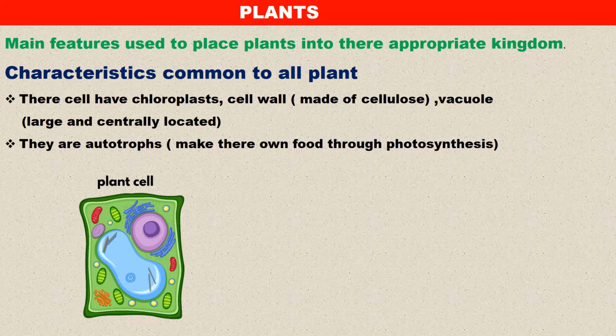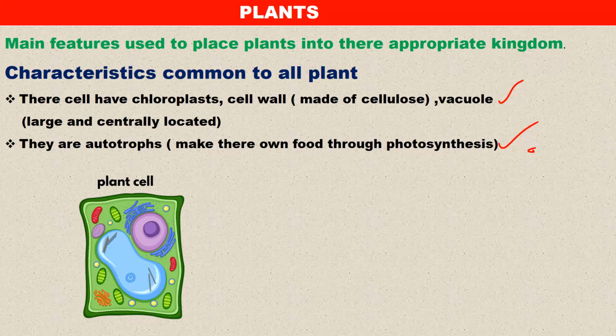Let us look at plants. What features do they have that enable organisms to be classified as plants? Their cells have chloroplast, cell wall, as well as a large vacuole. Then they make their own food, and for this reason, they are known as autotrophs.